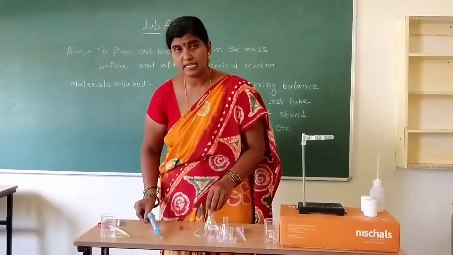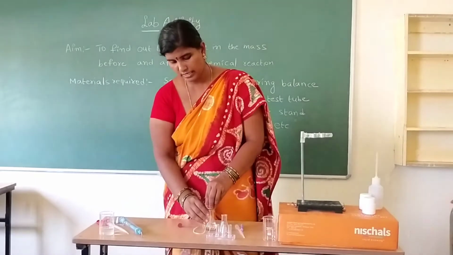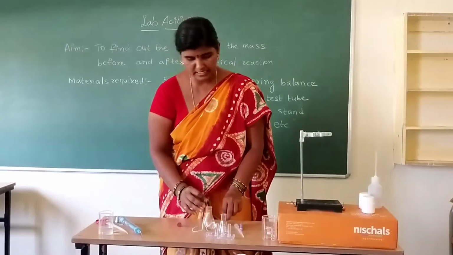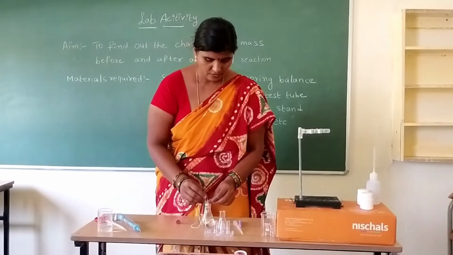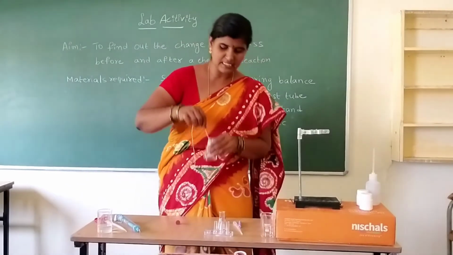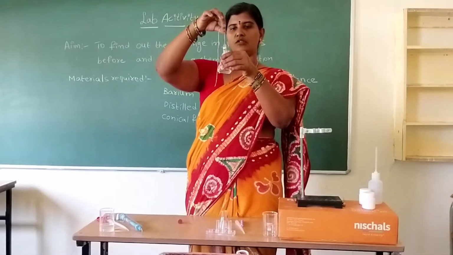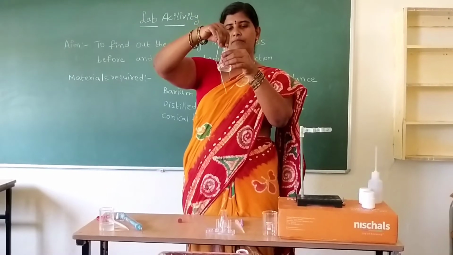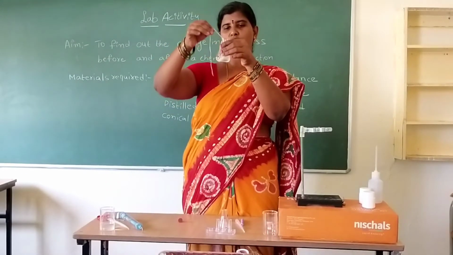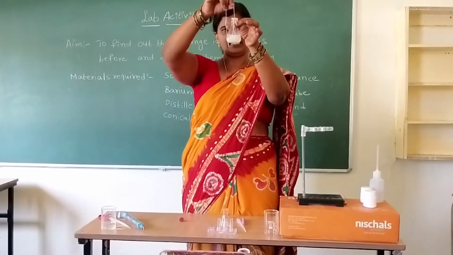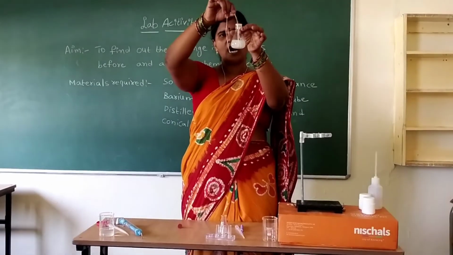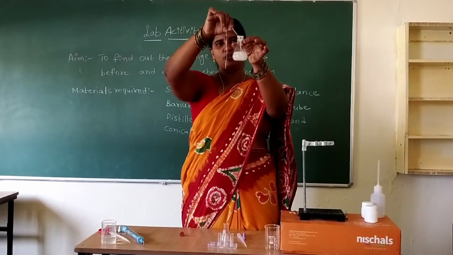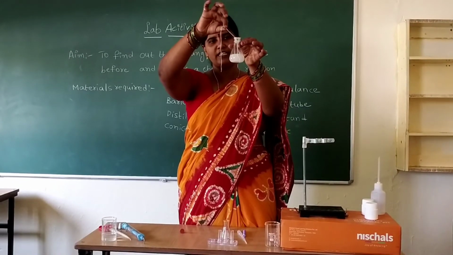I am mixing both the barium chloride and sodium sulfate solutions. Okay, we are tying with the thread at the mouth. So I have completely mixed both of the solutions in the conical flask. Are you observing the changes in the test tube? Change.